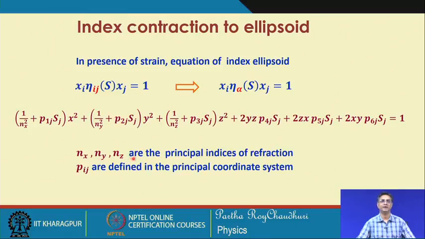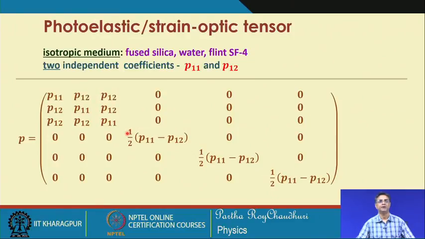So, n x, n y, n z are the principal refractive indices here, and p I j are defined in the principal coordinate system. Okay. Now, for isotropic medium, we recall that fused silica, water, flint SF4 have this kind of acousto-optic tensor of this form, and there are only P 11 and P 12, only 2 independent coefficients there.